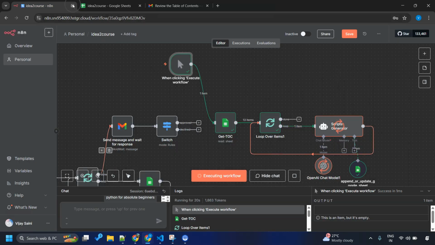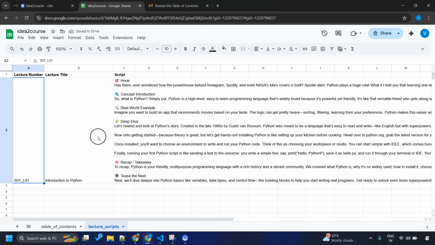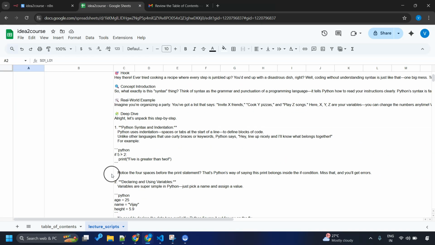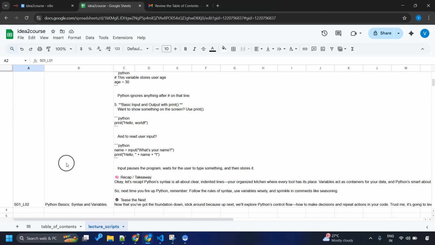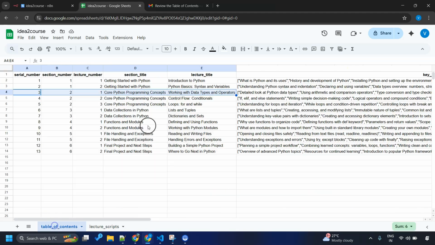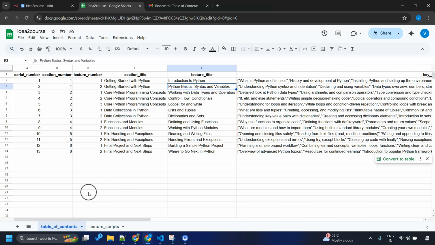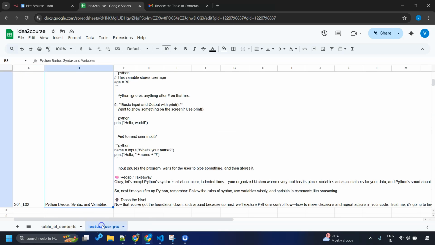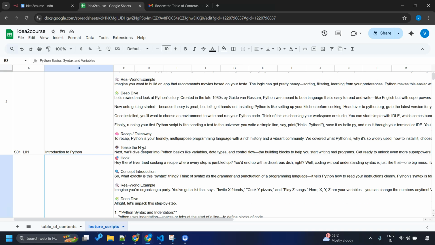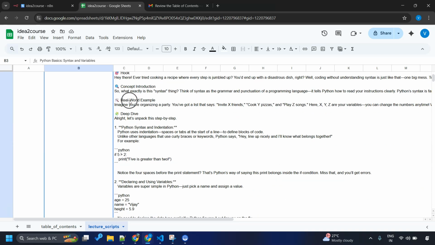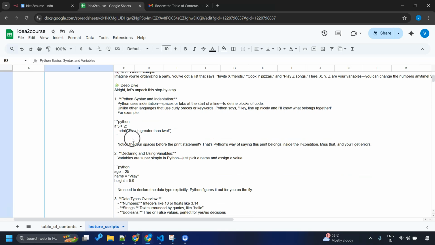I'll be satisfied if it creates the second lecture also correctly. And there we go. This time it has indeed created S01, L02 as the second lecture from this table of contents, Python basic syntax and variables, and it has generated the lecture script along with examples.